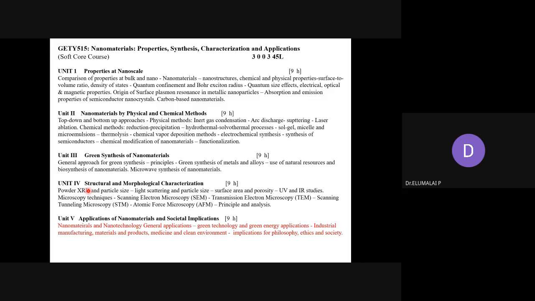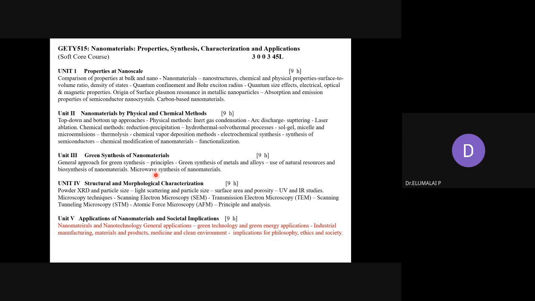And in the fourth unit, we learned about the characterization of nanomaterials, whether crystalline or amorphous nanostructures. There is equipment or instrumentation to characterize. X-ray diffraction is a good tool to characterize crystalline materials. IR and Raman spectroscopy are useful techniques to characterize amorphous materials, along with spectroscopic techniques, microscopic techniques, BET, etc.